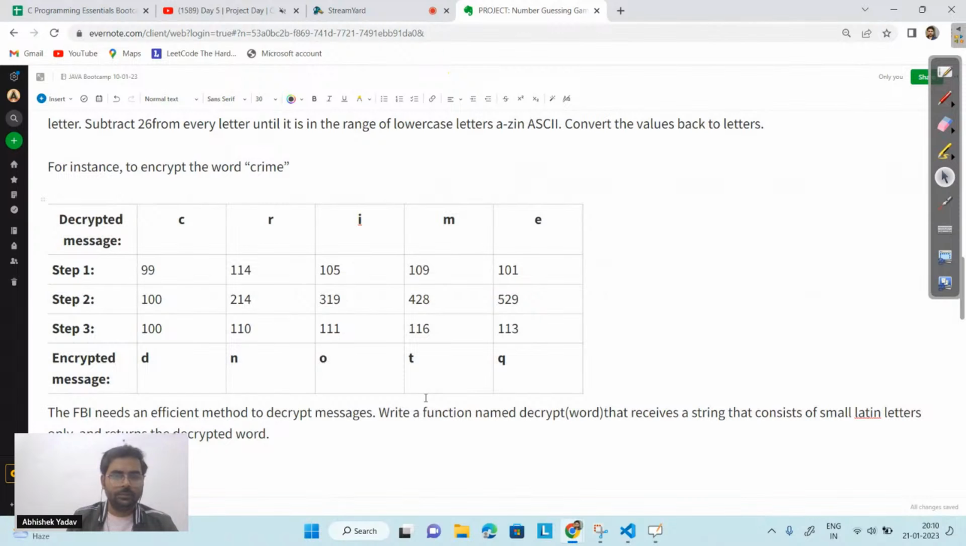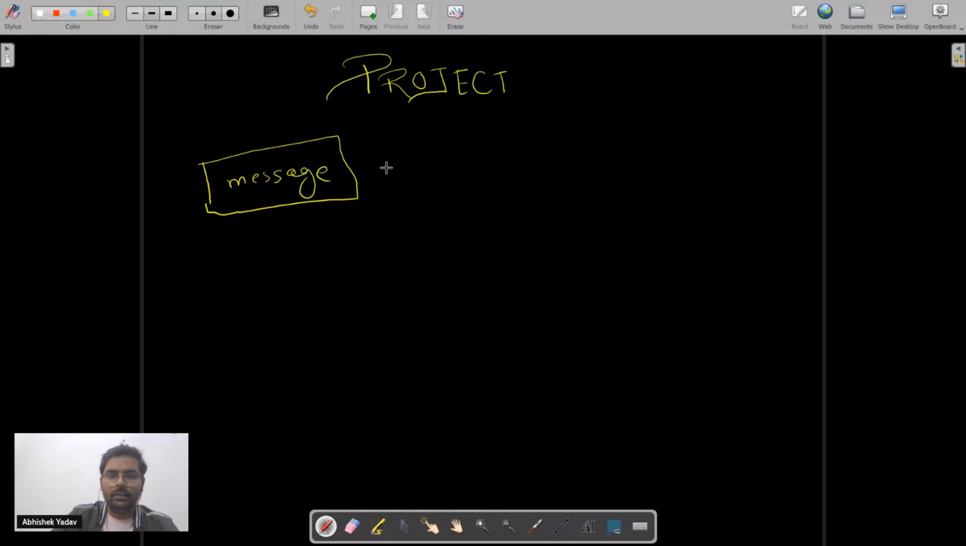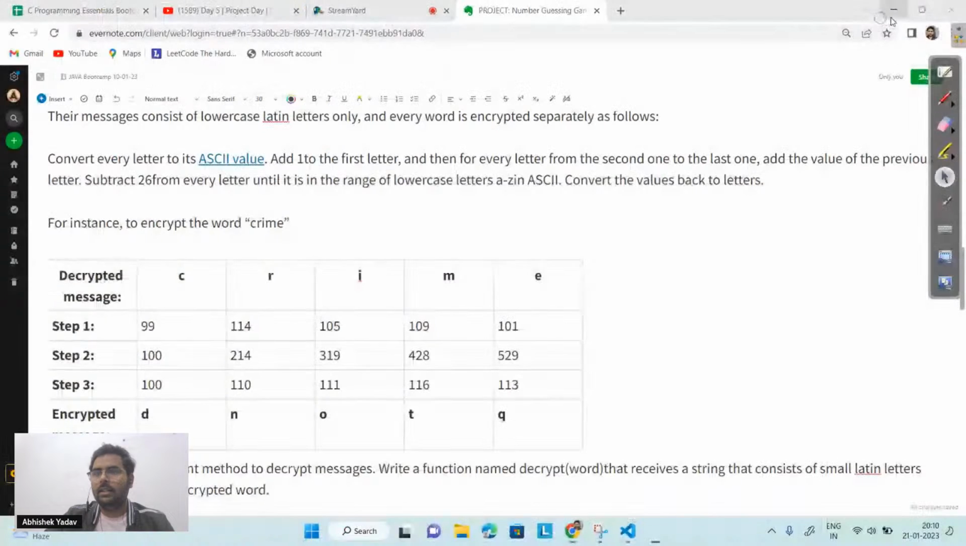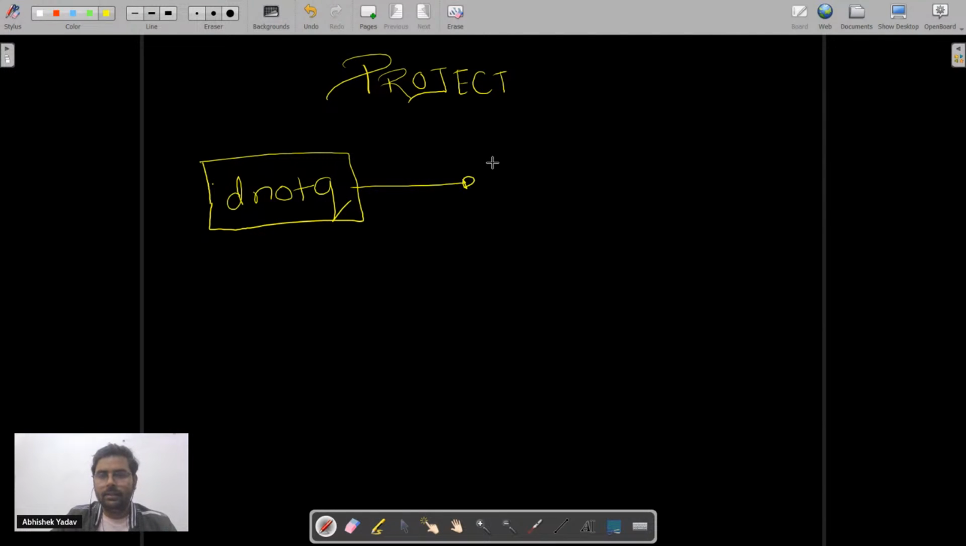Observe the pattern here. What is happening? You got the idea, like there is a gang. The project is: there is a gang here, and they got some message. Let's assume the message they got is this one, that is DNOTQ. They are doing the encryption here.